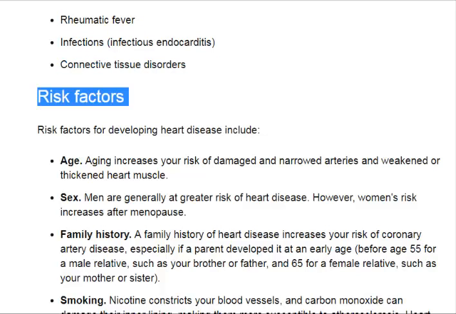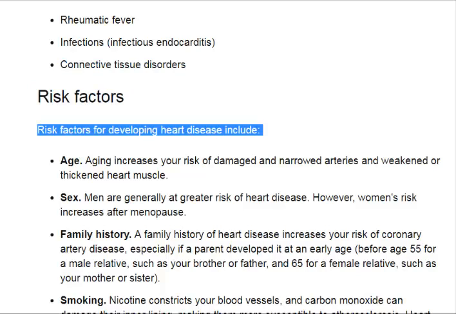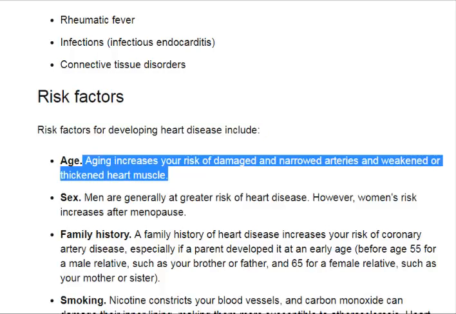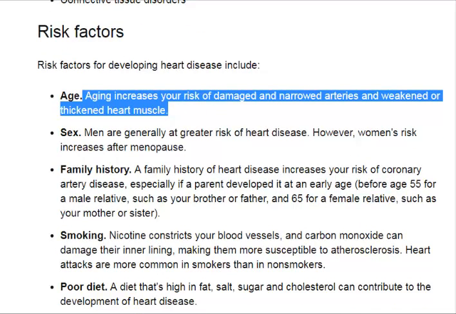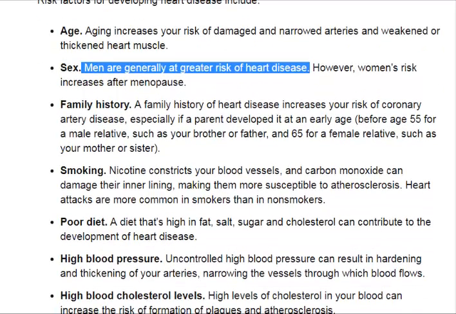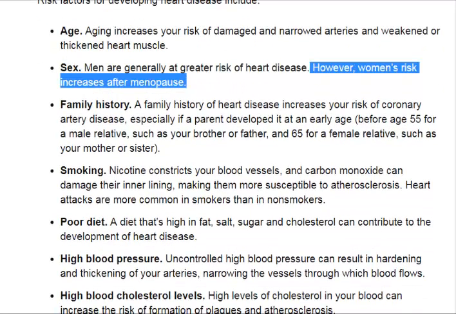Risk factors. Risk factors for developing heart disease include age. Aging increases your risk of damaged and narrowed arteries and weakened or thickened heart muscle. Sex. Men are generally at greater risk of heart disease. However, women's risk increases after menopause.